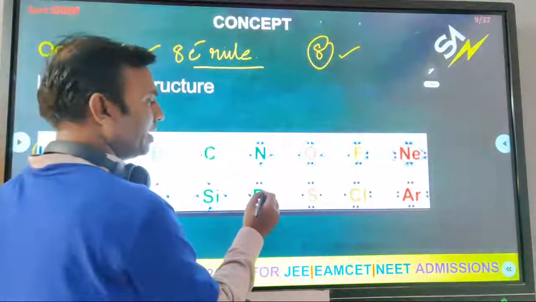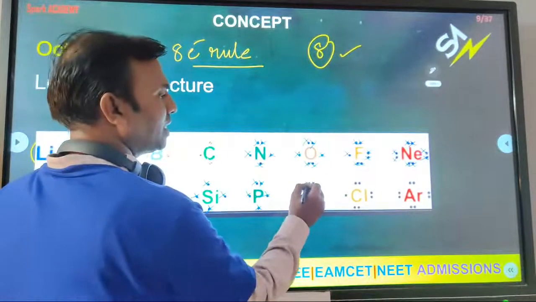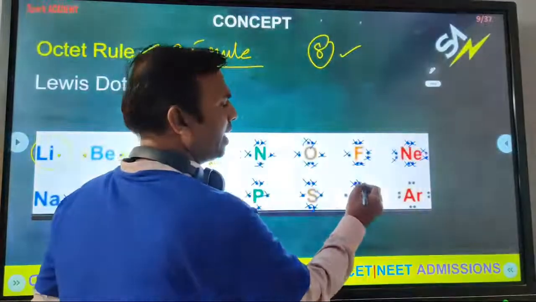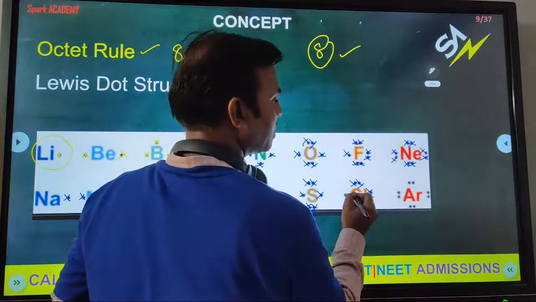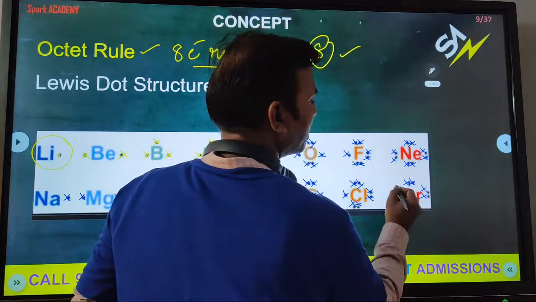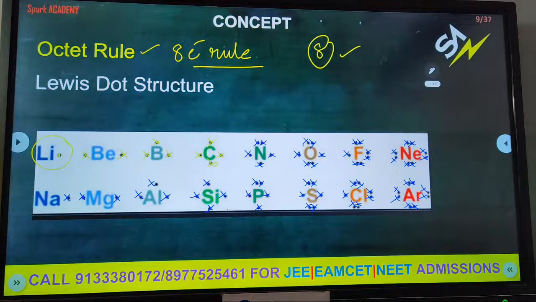Like nitrogen, phosphorus, how many? 5 electrons. Like oxygen, sulfur has 6 electrons. Like fluorine, chlorine has 7 electrons. Like neon, argon has how many electrons? 8 electrons, yes. So Lewis showed valence electrons.